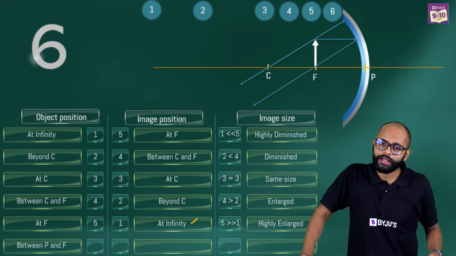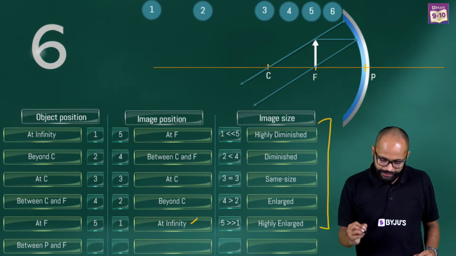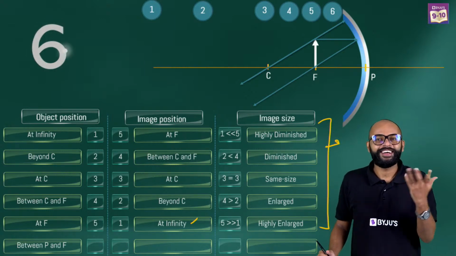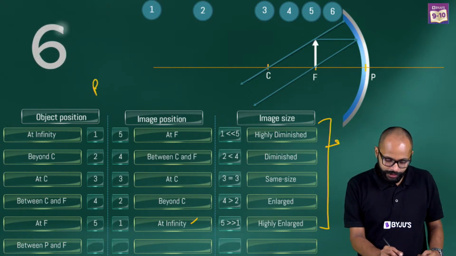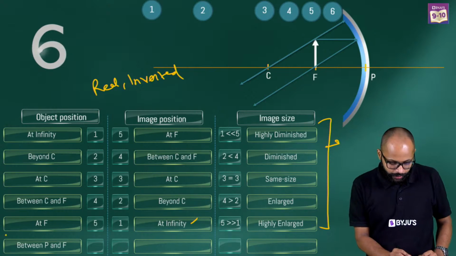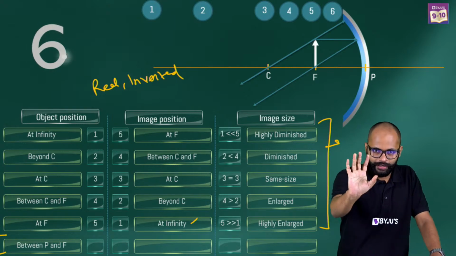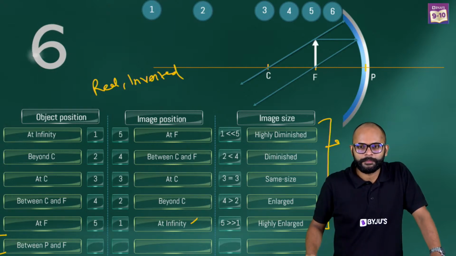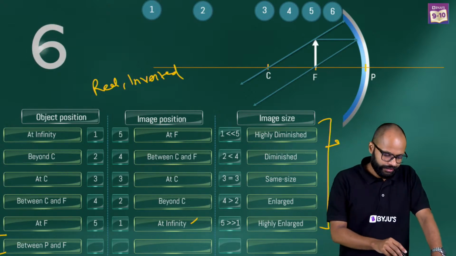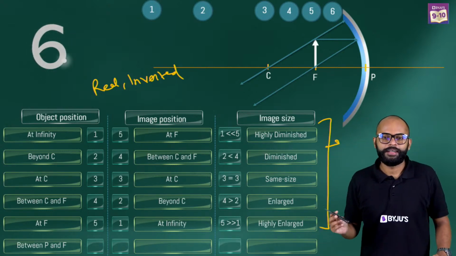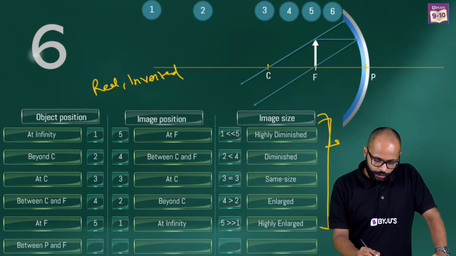Correct. Sonal, in all these cases, this was one problem. But if you ask me, real or inverted? Always real inverted, right? See, in all these positions, the image is real inverted. Now, so we have done all these. Now this one between P and F is one small exception, right? It's a small exception. Haan Disha, rays ko milane ki zaroorat nahi hai. Object and image you should know, and then you just draw ray. That's okay. Okay? So till here it's all real inverted.